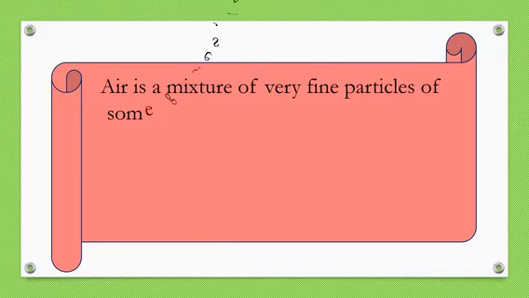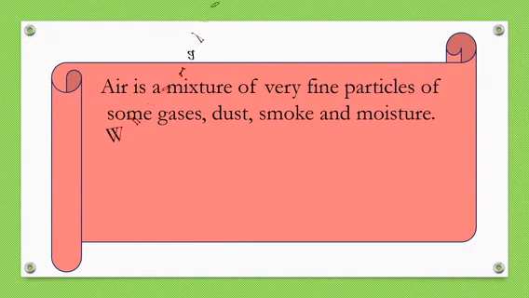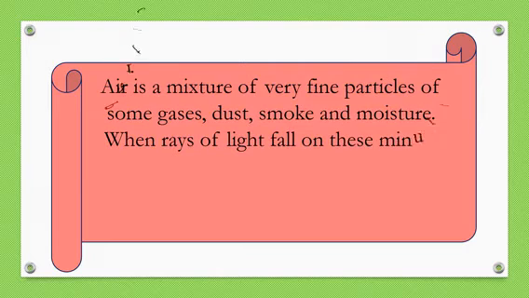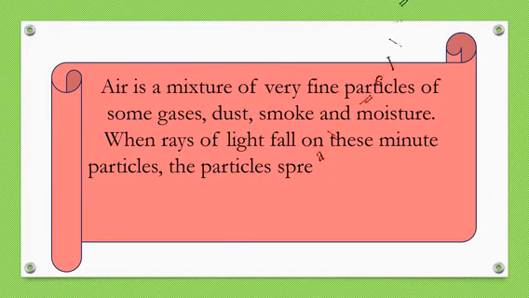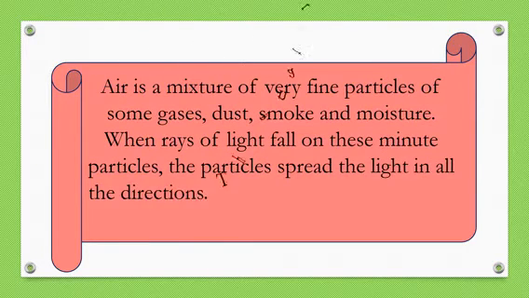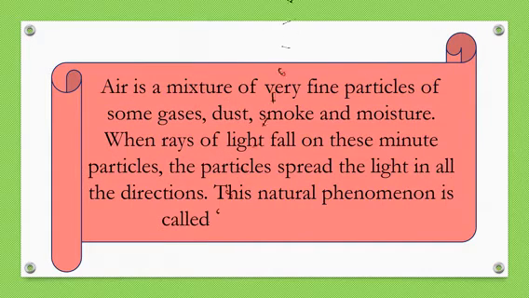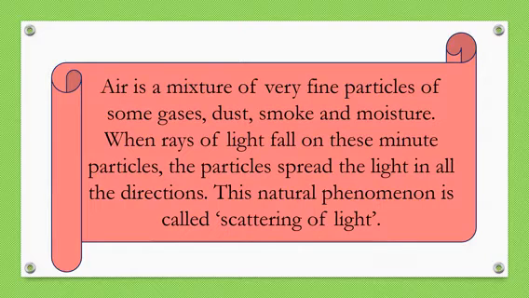Air is a mixture of very fine particles of some gases, dust, smoke, and moisture. When rays of light fall on these minute particles, the particles spread the light in all the directions. This natural phenomenon is called scattering of light.